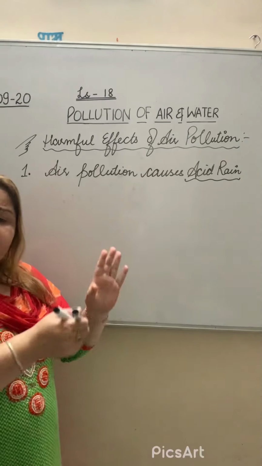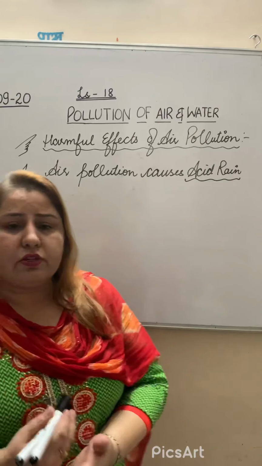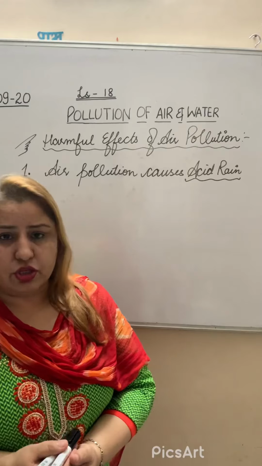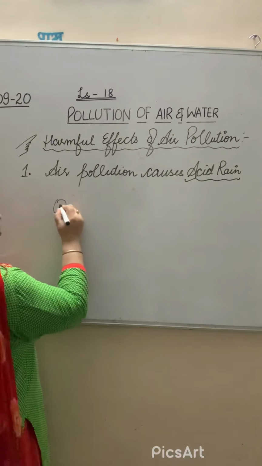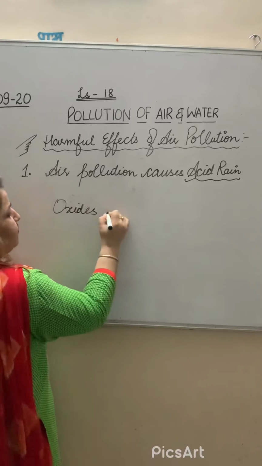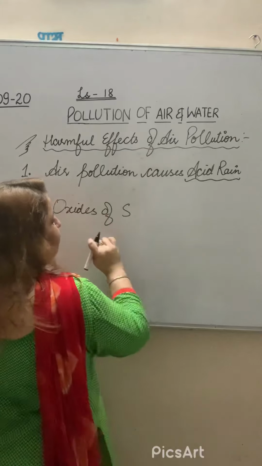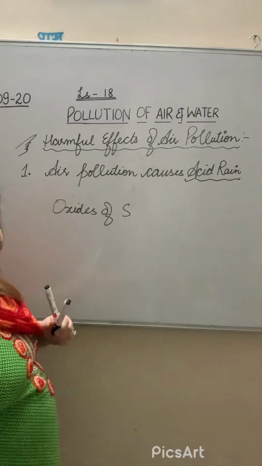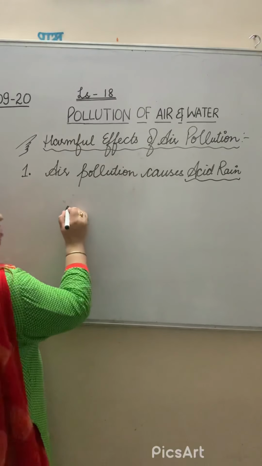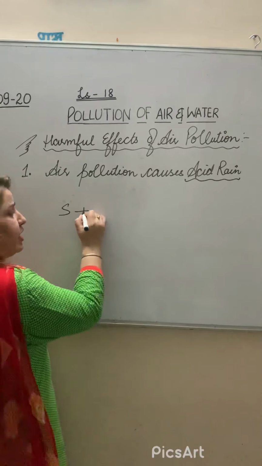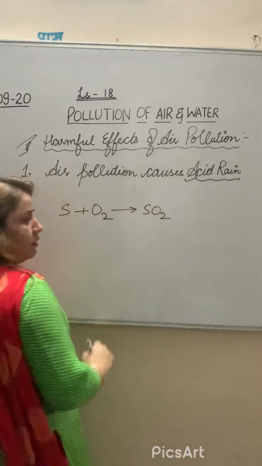As all of you know, we had already discussed about the oxides of sulfur, oxides of carbon, nitrogen. They cause the air pollution, right? When these oxides, like if I am talking about the oxides of sulfur, when the automobile exhaust releases the sulfur, and when it mixes with the oxygen, it will produce sulfur dioxide, right?